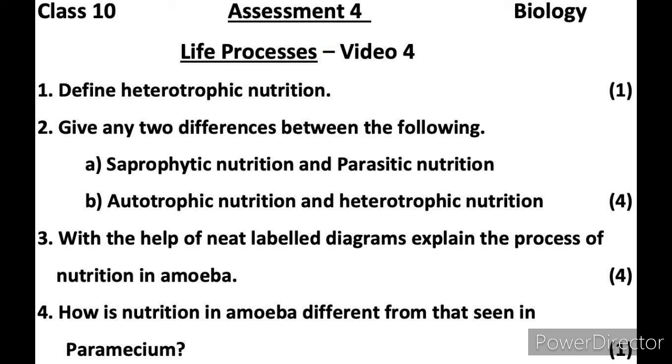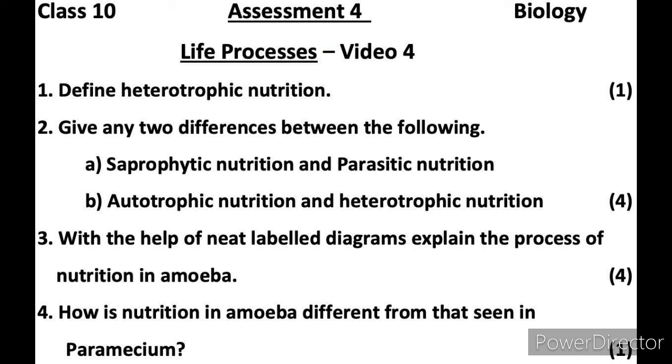Autotrophic nutrition is where the organism can prepare its own food. Example, plants which utilize sunlight and undergo photosynthesis and produce their own food. In heterotrophic nutrition, the organism depends on other organisms for food. Animals and insectivorous plants come under heterotrophic nutrition.